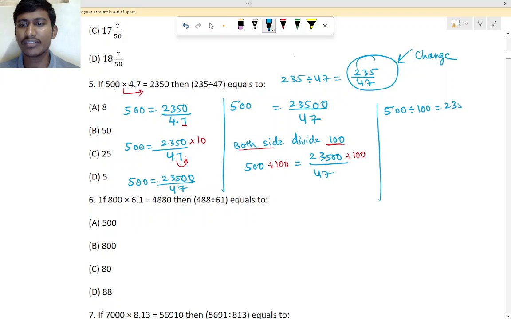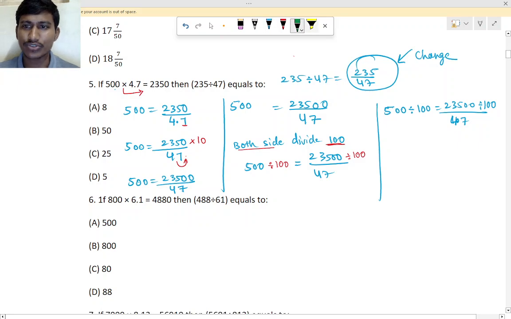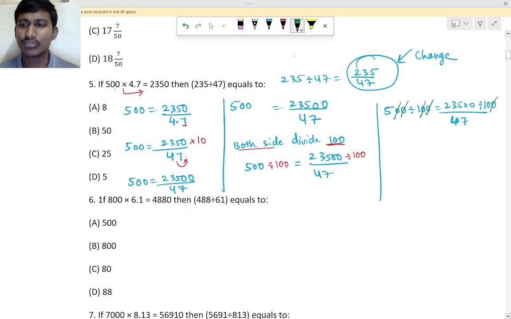That is 23500 divided by 47 divided by 100. So we have to cancel the zeros. So 1 0 here, 1 0 here, 1 0 here, 1 0 here, cancel. This side also 1 0, 1 0, 1 0, 1 0, or you can directly cancel the zeros on both sides.